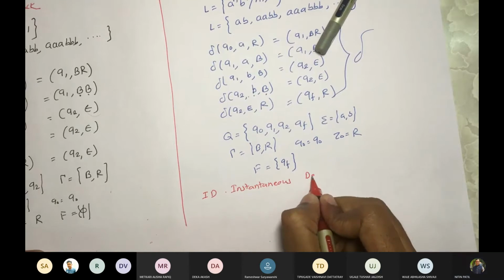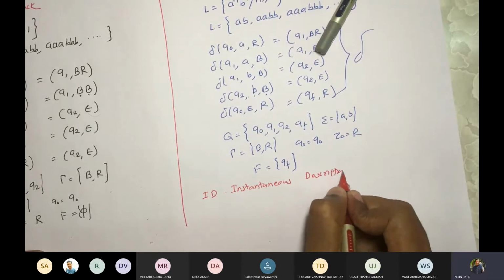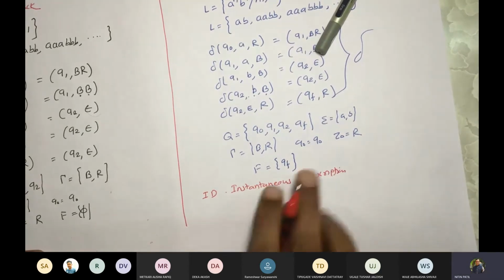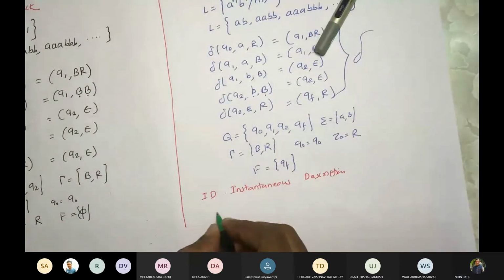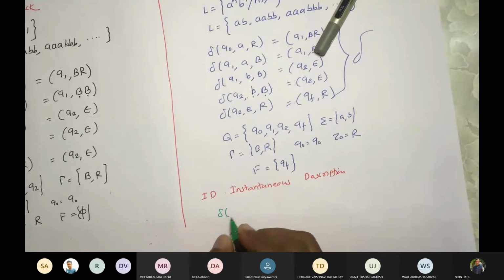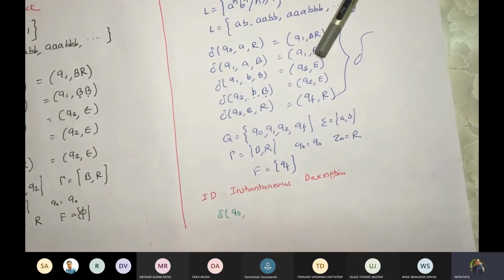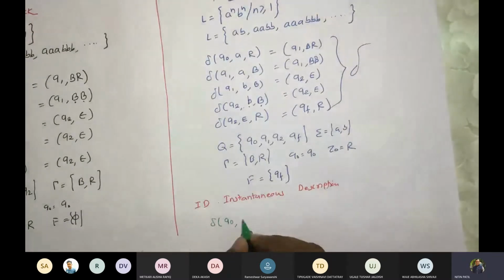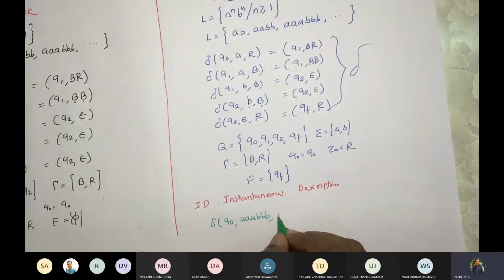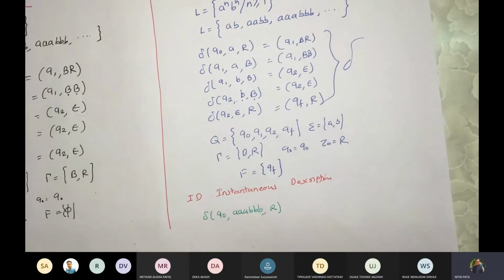Instantaneous description. So what does it mean? So we'll write it. We will write delta. We will have the initial state here, and let us say we are going to solve for final state. Let us take the string ABB, and at the top of the stack we have R.